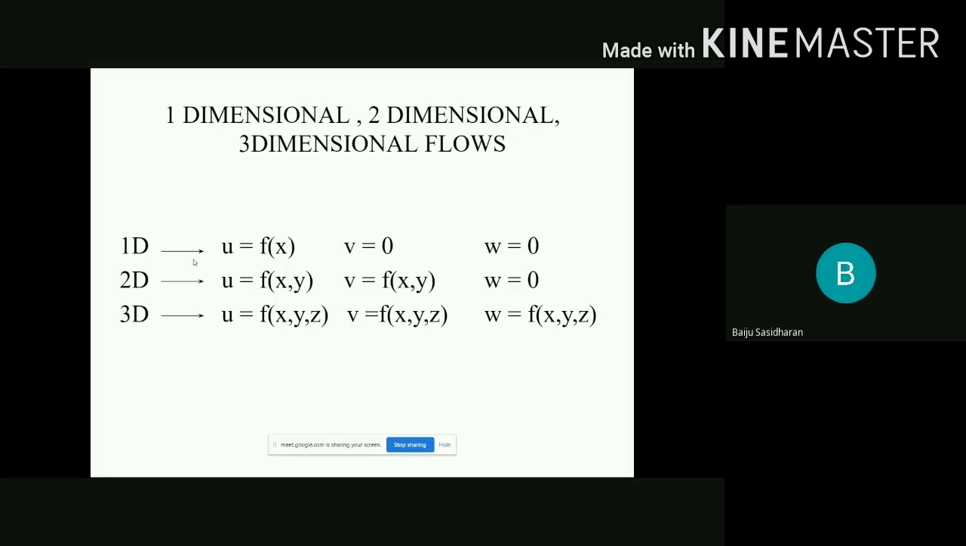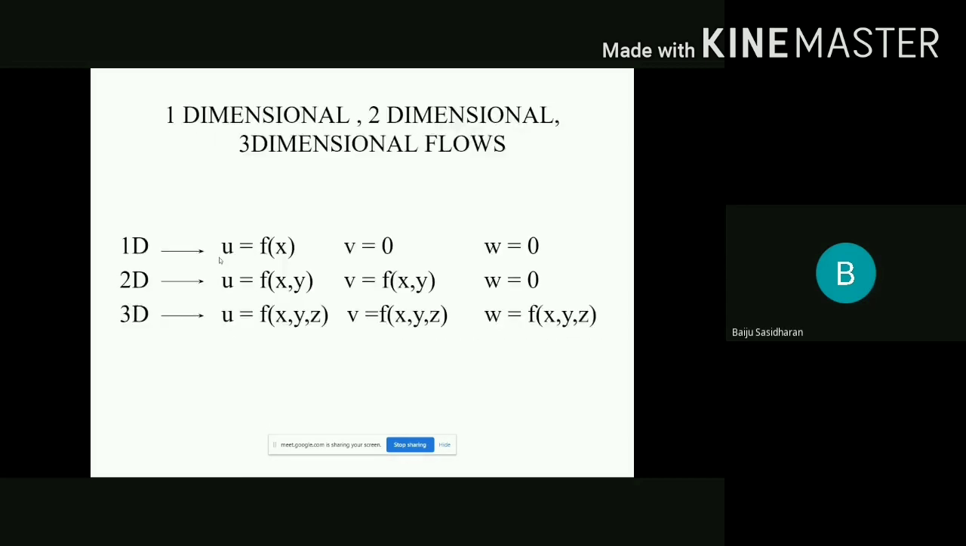This one dimension may be along the x direction, maybe the y direction, maybe the z direction, whatever it may be. But we are specifying only one direction. That is, here u is a function of x, that is only in the x direction. The components of velocity in the y and z directions are 0.